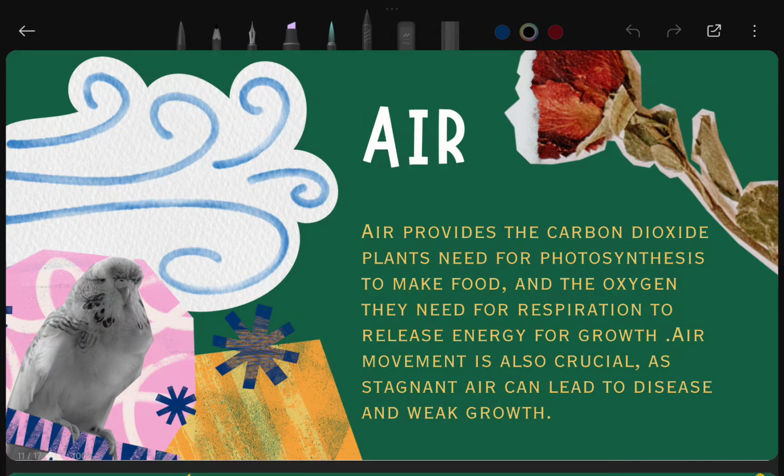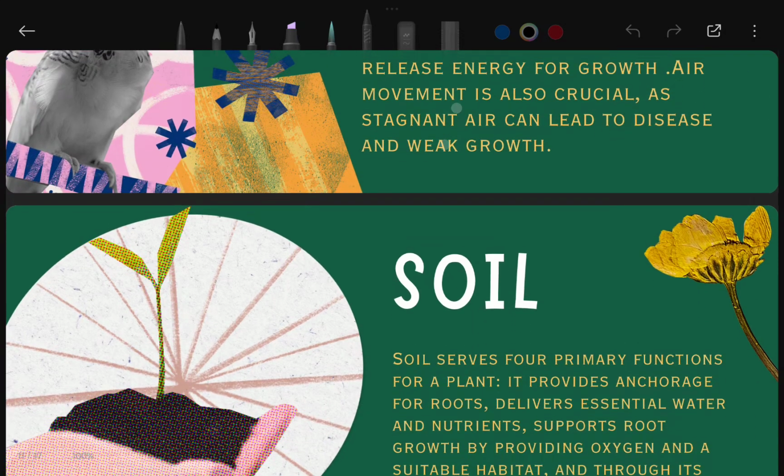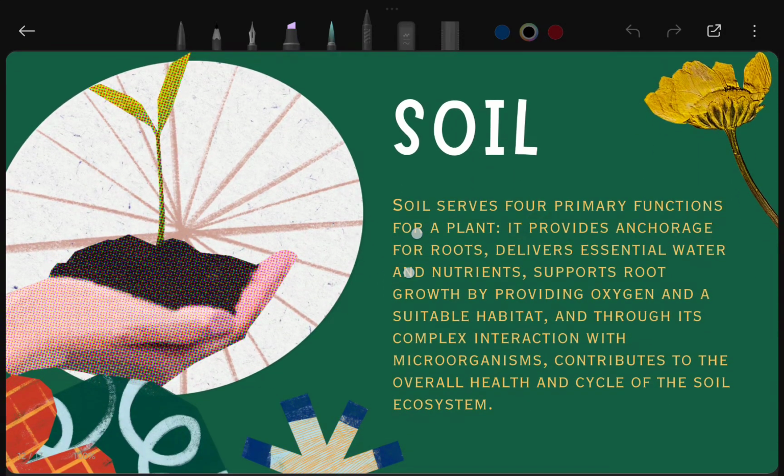Air movement is also very crucial. Stagnant air can lead to disease and weak growth of the plant, so air is one of the major aspects and major needs of plant growth. Next major point that plants need to grow is soil.